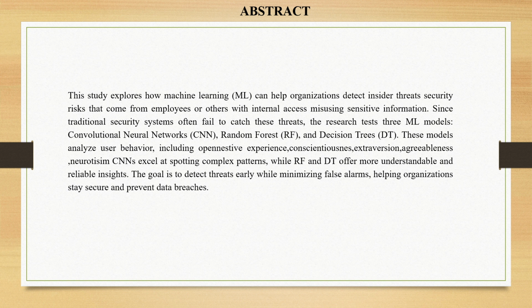Next, E, extroversion. Extroversion checks sensitive data, whether the threat is sensitive or not. Next, A, agreeableness. It checks whether the threat is high risk or low risk. Next, neuroticism. It checks whether the threat is trusted or not. And next, introduction.